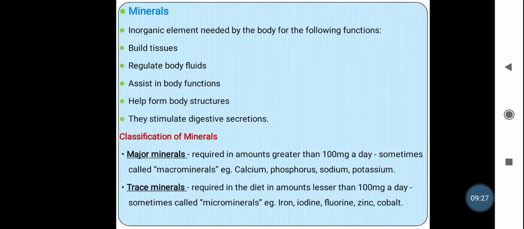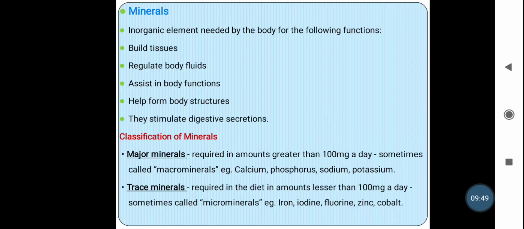Minerals are classified into two classes depending on their requirement: major minerals and trace minerals. Major minerals are required by the body in a large quantity, in amounts greater than 100 mg per day.